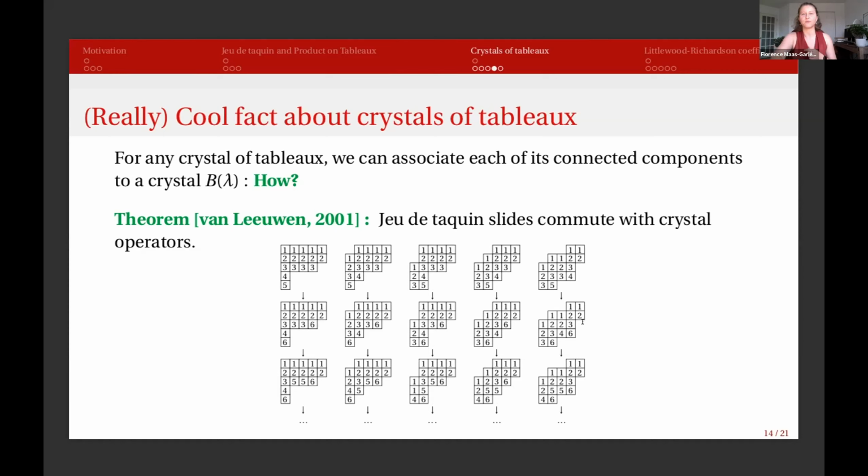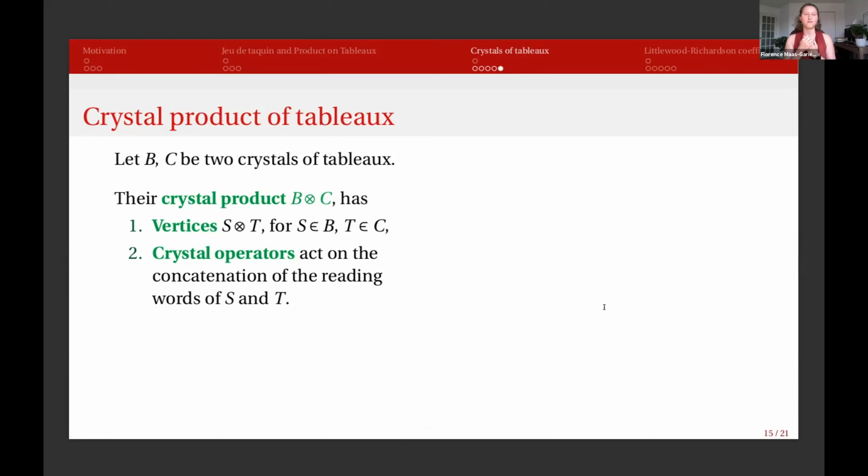So now we can introduce the crystal product on tableaux, which is that if we take 2 crystals of tableaux, it's a very formal definition. Each of the vertices will be the formal product S tensor T, for S a tableau in the first crystal, T a tableau in the second crystal. And the crystal operators, so how we change an i into an i+1 in one tableau, will be acting on the concatenation of the reading words.